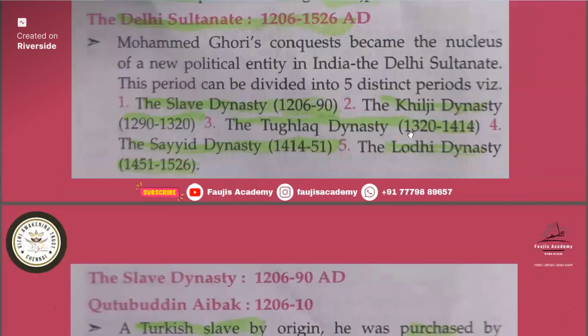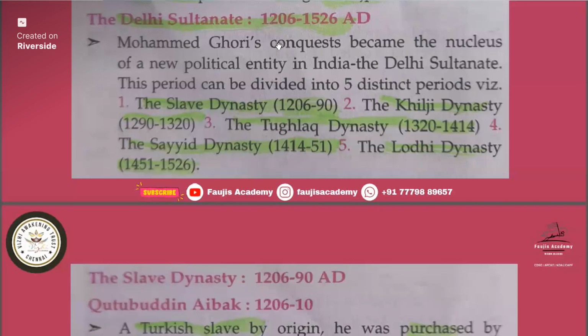Tughlaq dynasty ruled for the longest period, for about 94 years. And the Sayyid dynasty ruled for 37 years. The Lodi dynasty ruled for 85 years. So remember this, they might ask who ruled for the longest period in the Delhi Sultanate. Slave dynasty ruled for 84 years. So first is Tughlaq, then slave dynasty, then Lodi, then the Sayyid dynasty, then Khilji dynasty.